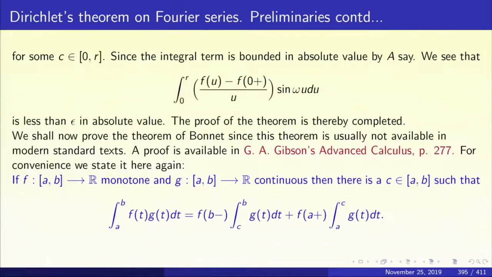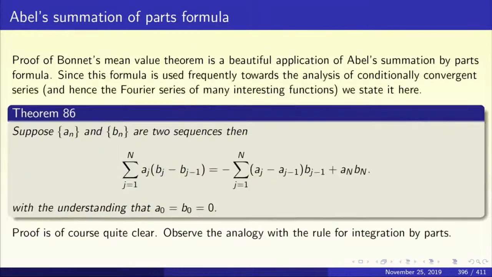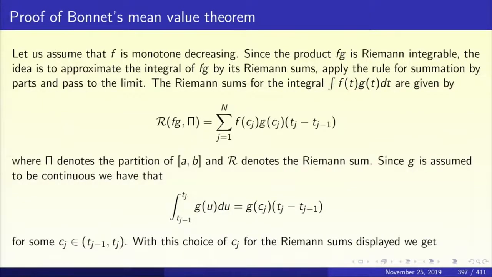Let us begin with the integral on the left hand side, the integral from a to b of f of t g of t dt. On this integral we write the Riemann sum. The Riemann sum R of fg comma Pi, where script R denotes the Riemann sum of fg and capital Pi denotes the partition of the interval, is the summation j from 1 to n of f of c_j g of c_j (t_j minus t_{j-1}).